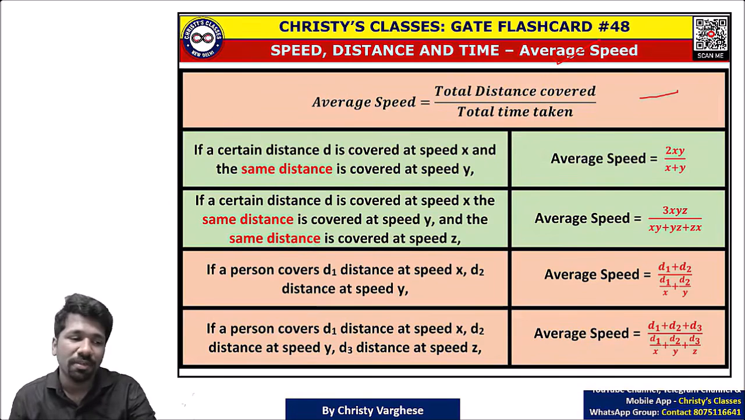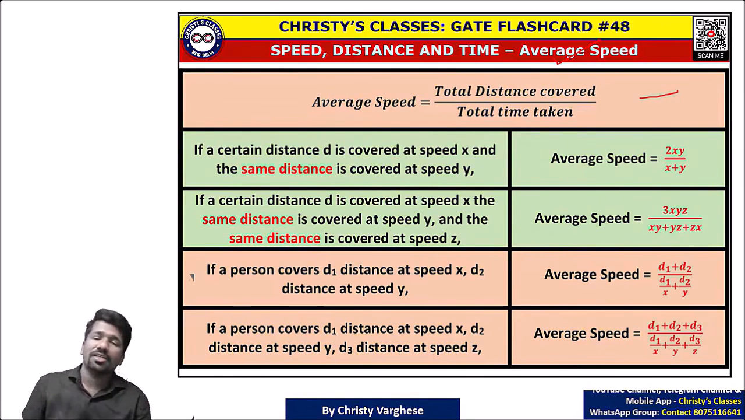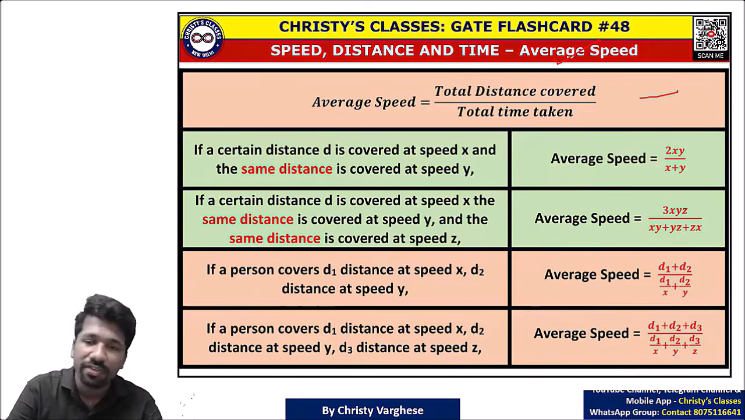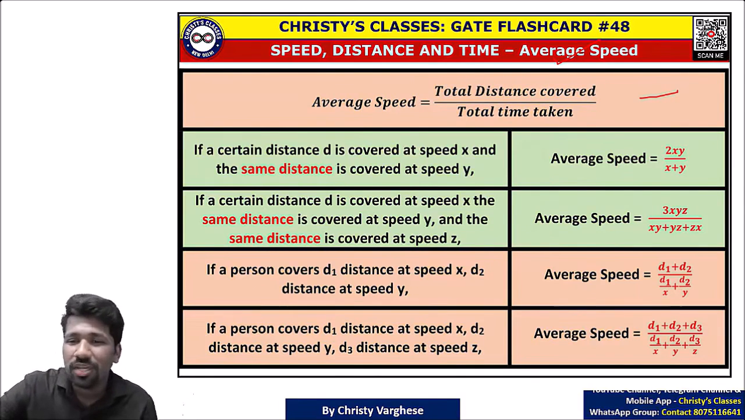This was a question that was asked in GATE exam 2 times. A to B distance, B to A distance are equal. A to B speed is 60, B to A speed is 90. So what is the average speed? Is it 60 plus 90 by 2? No. It is 2 times 60 into 90 divided by 60 plus 90. 72 will be the answer, not 75.